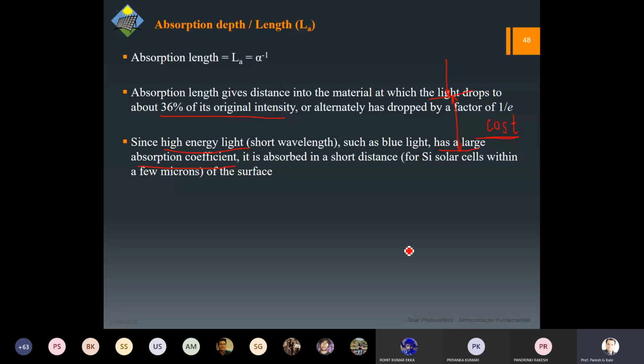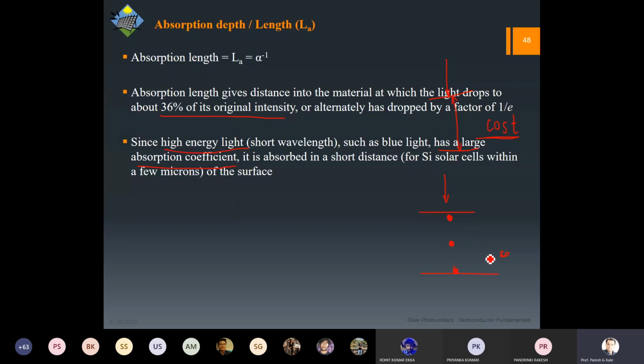Okay. Now, this point you should remember very well, because again, let us say this is the solar cell. If a blue photon is coming, it is possible that it will get absorbed. Let us say this is infinite length, don't worry about the length. So blue photon is going to absorb very near to the surface. Green might be here and red might be here.